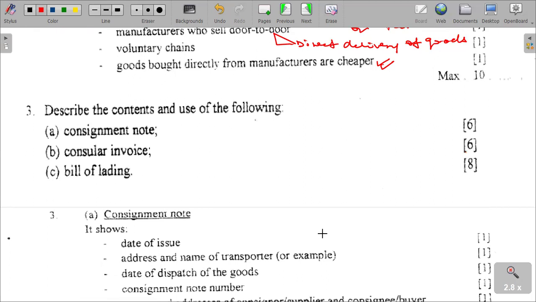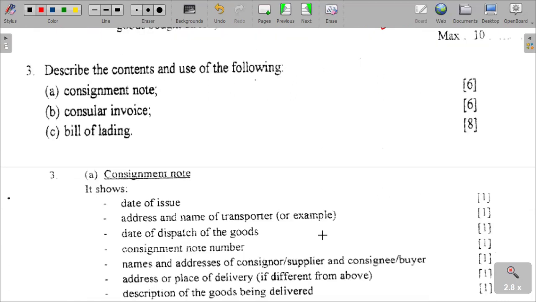And then the next question: describe the contents and use of the following: consignment note, consular invoice, and also bill of lading. Number A, what is a consignment note?